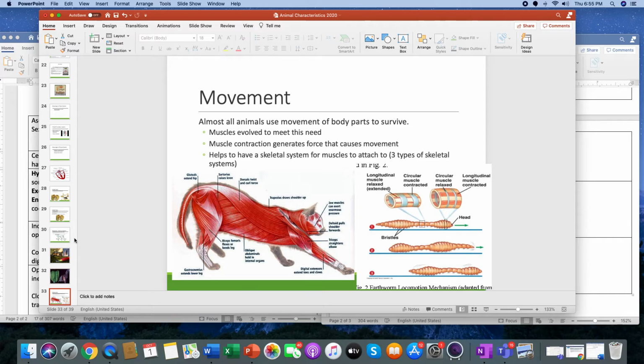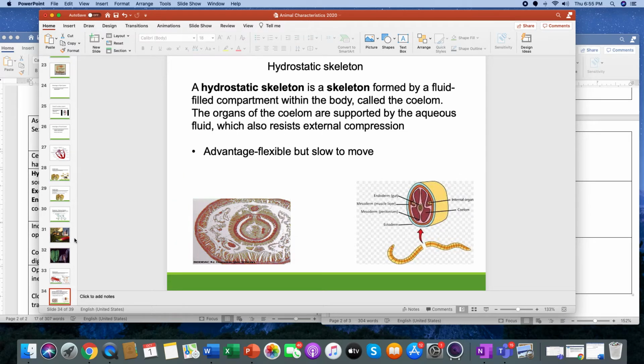There are 3 different types. Okay, there is a hydrostatic skeleton. We're going to talk more and more about it, and you need to know. I would pause this and say, hey, a couple of advantages of this. What a hydroskeleton is, is a fluid-filled compartment within the body, called the coelom. The organs in the coelom are supported by an aqueous fluid, which also resists external compression.